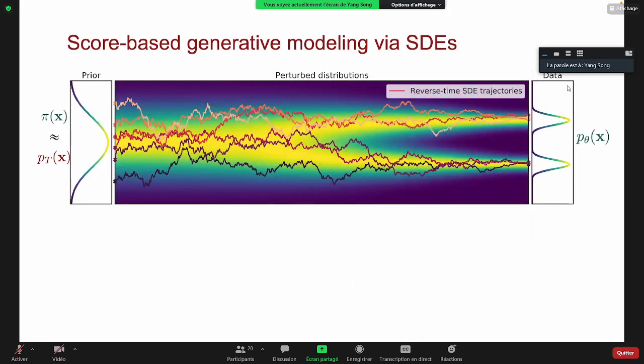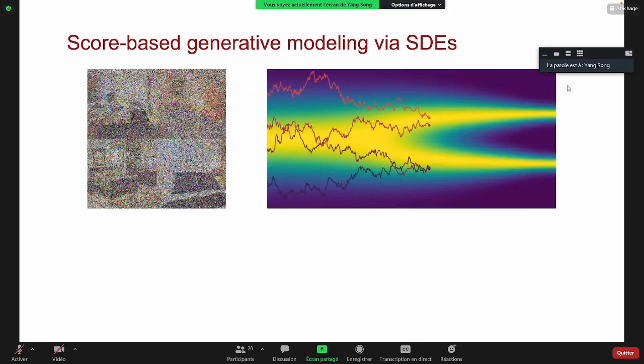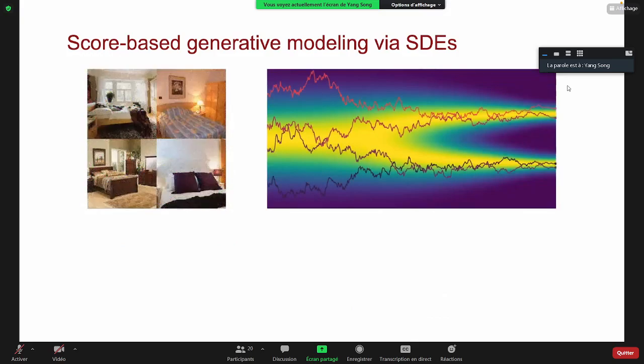And after perturbing the data distribution, we hope to generate samples. If we know how to reverse the perturbation process, then we will be able to generate samples. Suppose we have a prior distribution pi of x, which is close to the data distribution perturbed with the largest noise. We can start from a sample from this prior distribution and reverse the stochastic process. This will gradually give us a sample without noise.